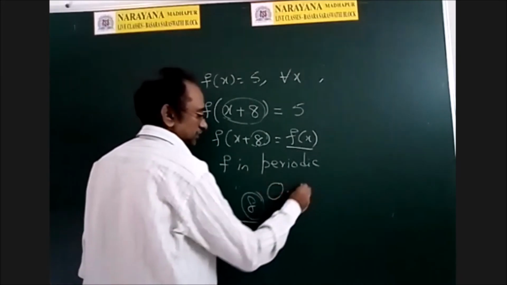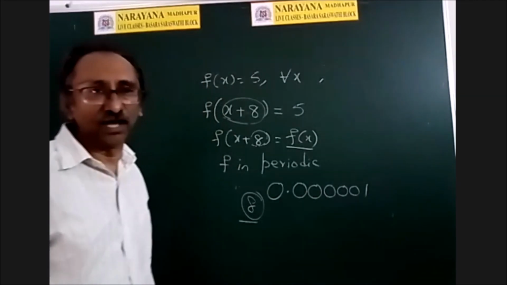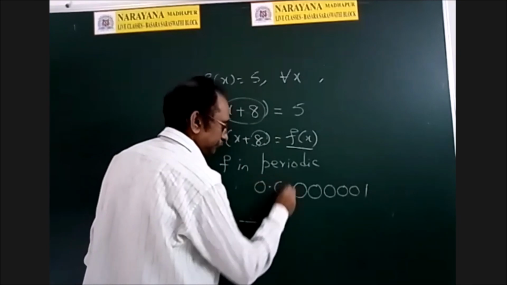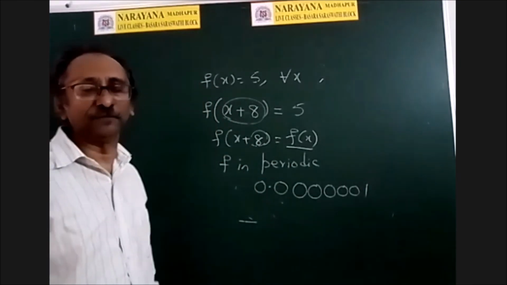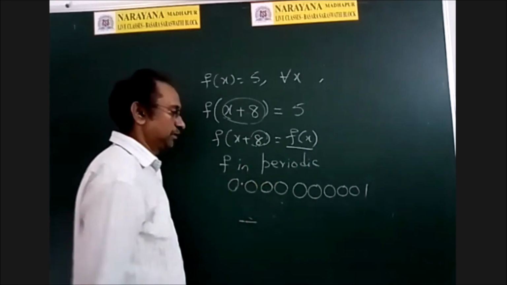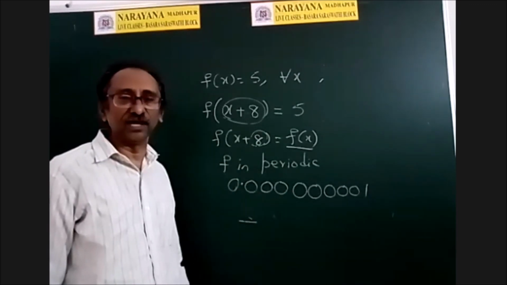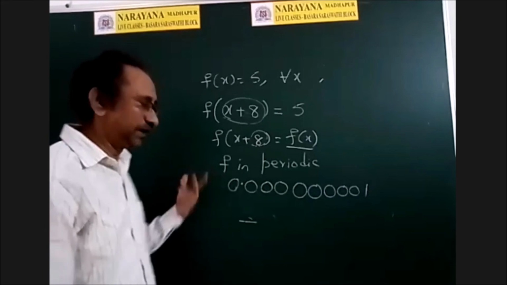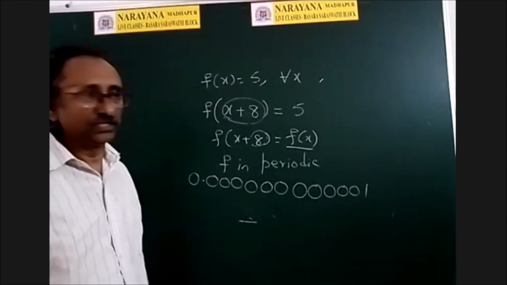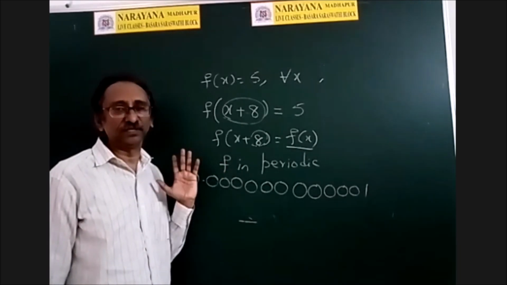Suppose Akash says that 0.00001 is the period, sir. Then we put another 0 here. Sir, 0.601 is the period, sir. Then put another 2 zeros. So 0.801, sir. That is still less than that number, so this may be a period. Like that, you can say, and another person can give still a number less than that number. Therefore, there is no smallest positive real number with that property.